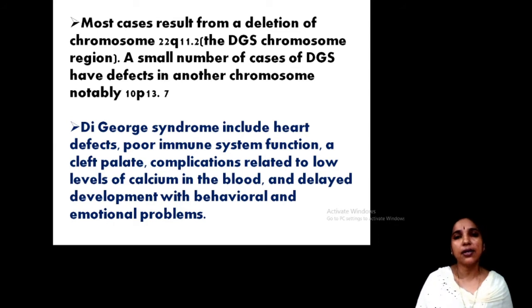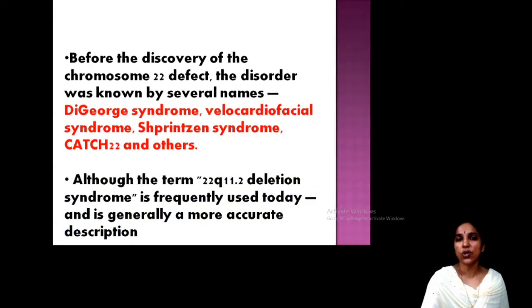And this syndrome includes a group of symptoms. That's the important feature. About 100 and more types of symptoms are noted in those people having DiGeorge syndrome. Some examples include poor immune system, heart defects, blood related issues, delayed development and behavioral changes and so on. So, a group of symptoms associated with DiGeorge syndrome.